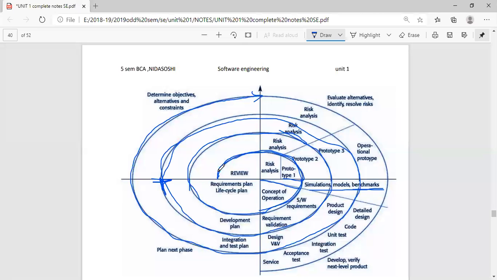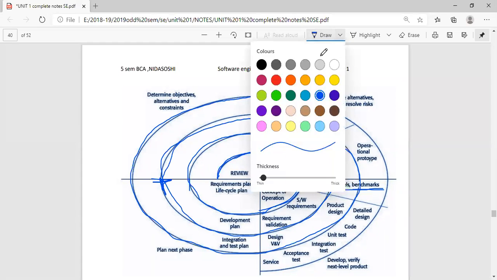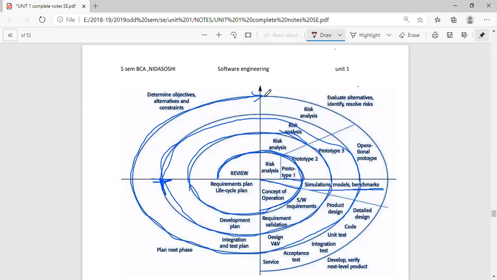So finally we get a correct information set. At the last stage, when we feel that the customer is happy with our software, this will be the last phase or the last repetition of our product. This is the final cycle, or final loop, of our prototype. Why? Because we were successful in collecting all the information. We made an analysis, then we finally made an operational prototype, the prototype which is ready to use.